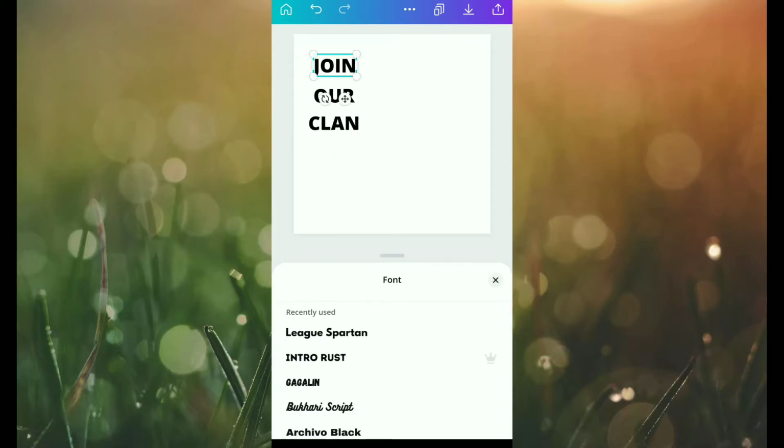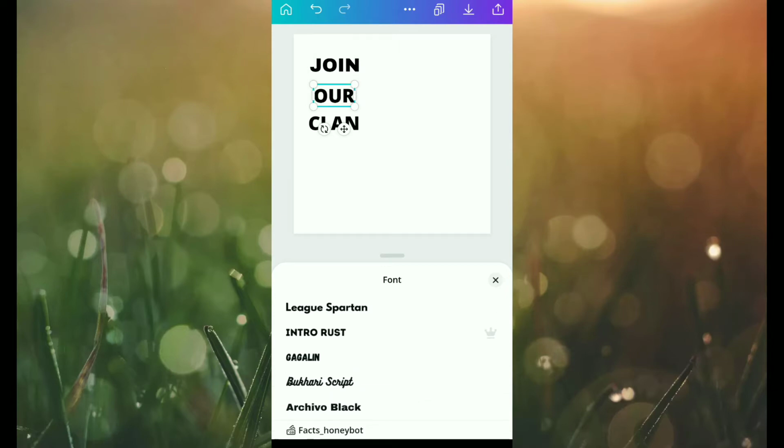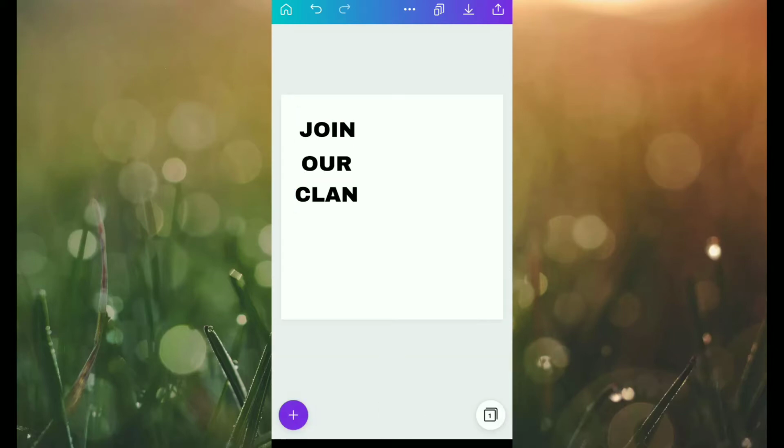Now I am just going to replace the text with the desirable font. I think Archivo Black is good enough. So I am going to change all the text in it. So now I have changed all the text.